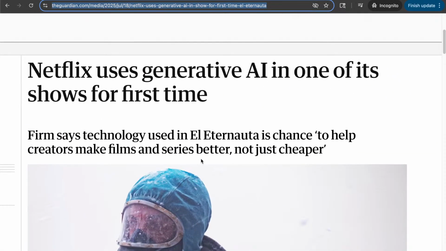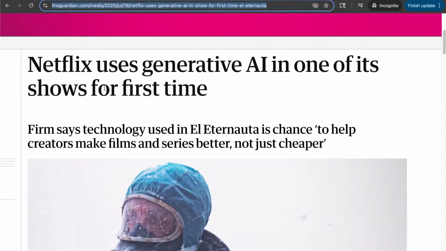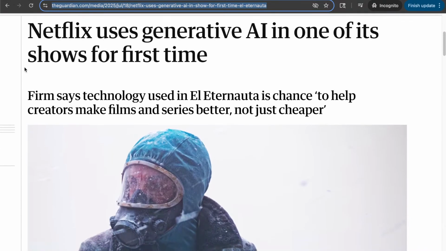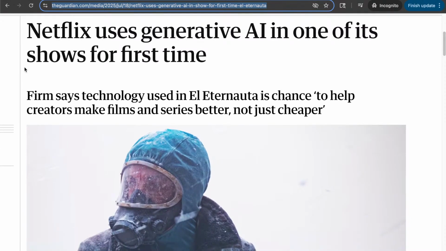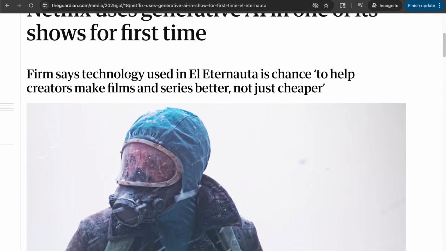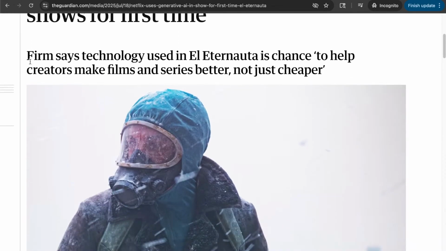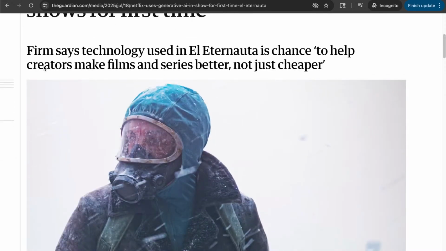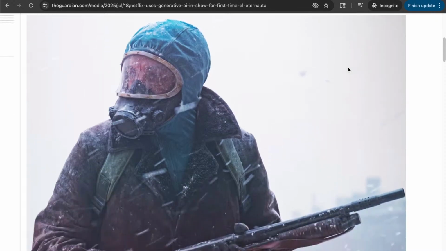I have not watched it, but that's something I want to watch to see the quality. And no crazy expectations, right? I do think it's just the beginning. Netflix used generative AI in one of its shows for the first time. Firm says technology used in El Eternauta is a chance to help creators make films and series better, not just cheaper.